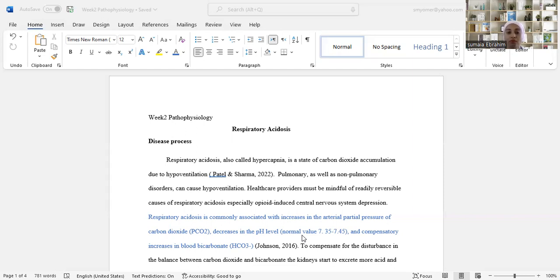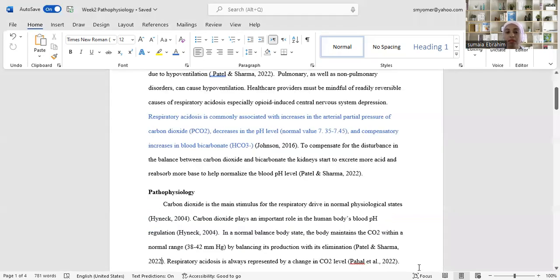And the compensatory response is an increase in the blood bicarbonate. To compensate for the disturbance in the balance between carbon dioxide and bicarbonate, the kidneys start to excrete more acid and reabsorb more base to help normalize the blood pH level. Carbon dioxide is the main stimulus for the respiratory drive in the normal physiological state.